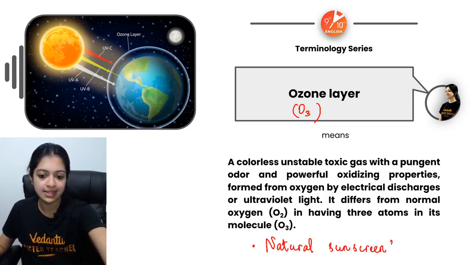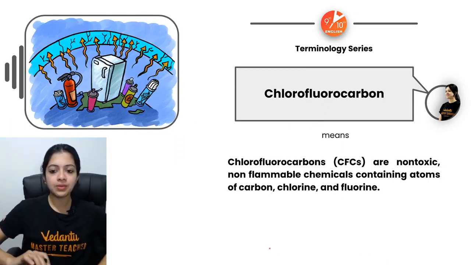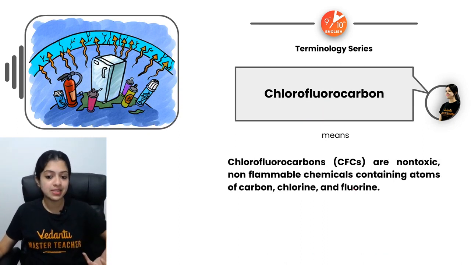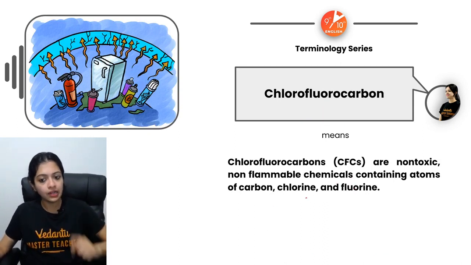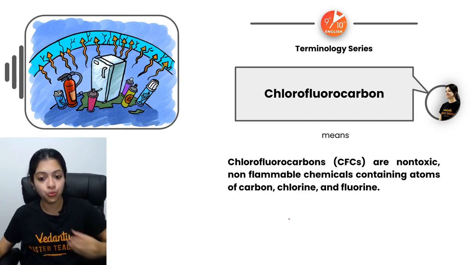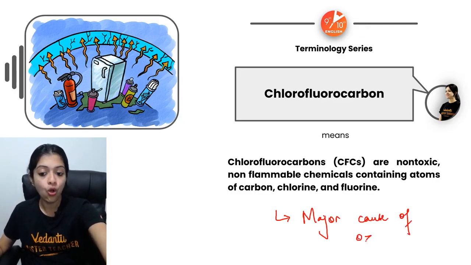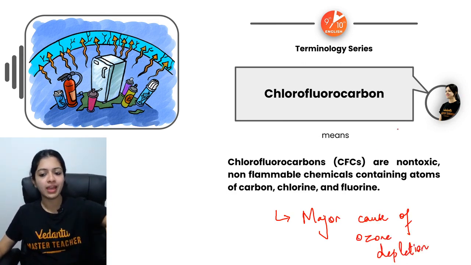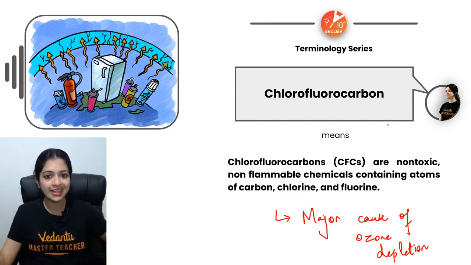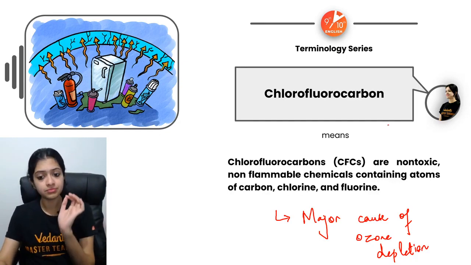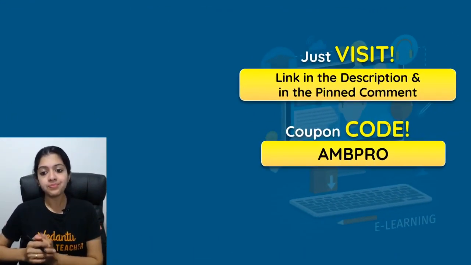Okay, the natural sunscreen. Now the next one, chlorofluorocarbons, which we abbreviate as CFCs. They are chemical substances which contain carbon, chlorine, and fluorine. They are the major cause of ozone depletion. And these are substances which we would find in a lot of appliances like refrigerators and air conditioners, which get released into the atmosphere by the use of those. Okay, so that's about it.